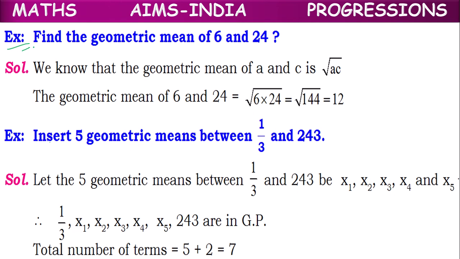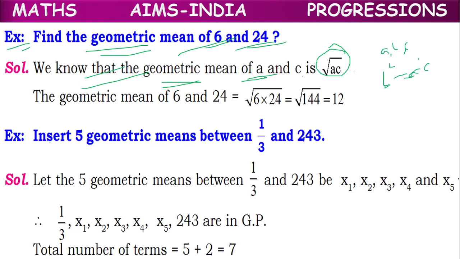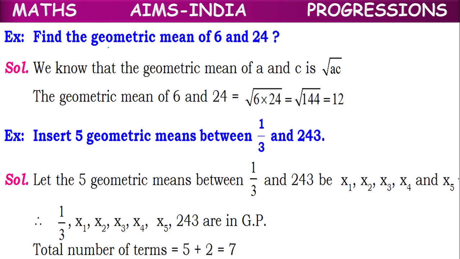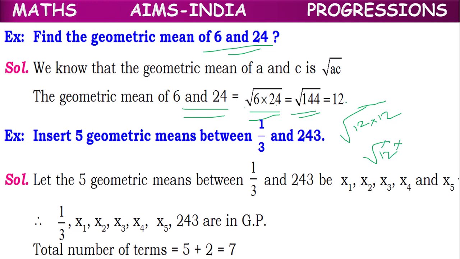Next example. Find the geometric mean of 6 and 24. We know that the geometric mean of a and c is root of ac, because if a, b, c are 3 terms, we have b square equal to ac, or b equal to root of ac. So in the same way, the geometric mean of 6 and 24 is root of 6 into 24. If you multiply, root of 144, 144 can be written as 12 into 12, root of 12 square, the square root cancels, and the answer is 12.